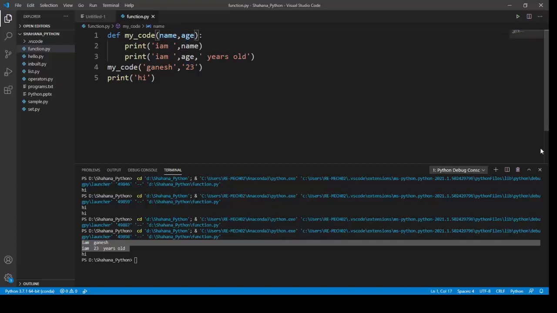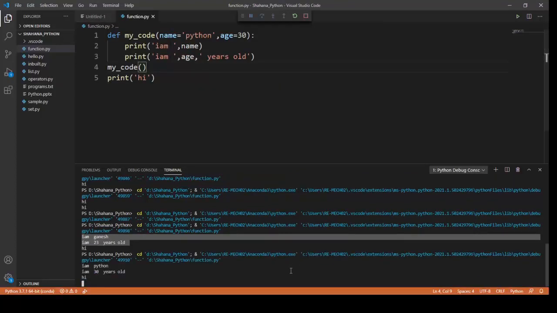I can give a default argument. For example, I'm making a default argument with Python, and age maybe 1990. We are in 2020. I'm removing it. If I run this function now, it will run, because I've given a predefined value for my arguments.